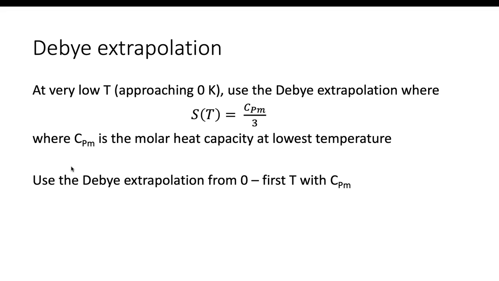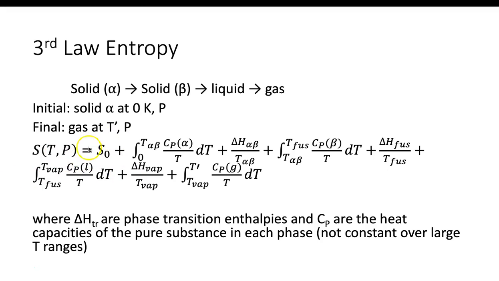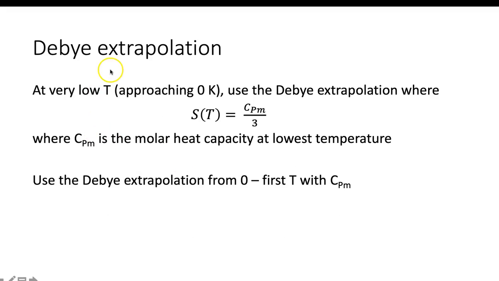All right. So what do we do at really low temperatures? Starting at 0 Kelvin clearly screws up any calculation. So what do we do at really, really low temperatures, close to 0 Kelvin? We're not going to derive this. It's derived from statistical thermodynamics, but we're going to use the Debye extrapolation. At very low temperatures approaching 0 Kelvin, the entropy at that temperature is just the heat capacity divided by 3.